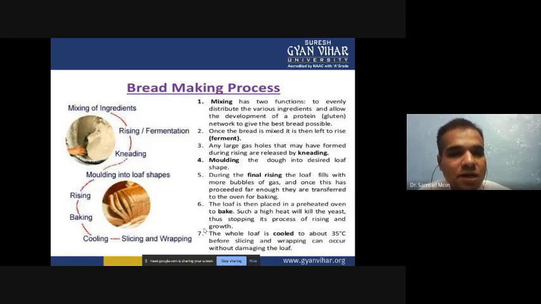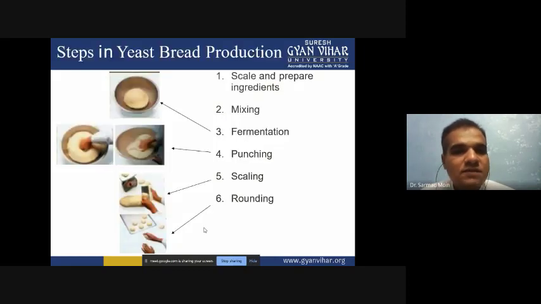So the bread making process looks very simple, but it requires some time, at least overnight incubation or 3 to 4 hours of incubation. It depends on the type of Saccharomyces cerevisiae subspecies we are utilizing. For the industrial level, we utilize Saccharomyces cerevisiae subspecies that are highly efficient in raising the flour mixture. Now, we will see one step at a time. In the first step, we will scale and prepare the ingredients.